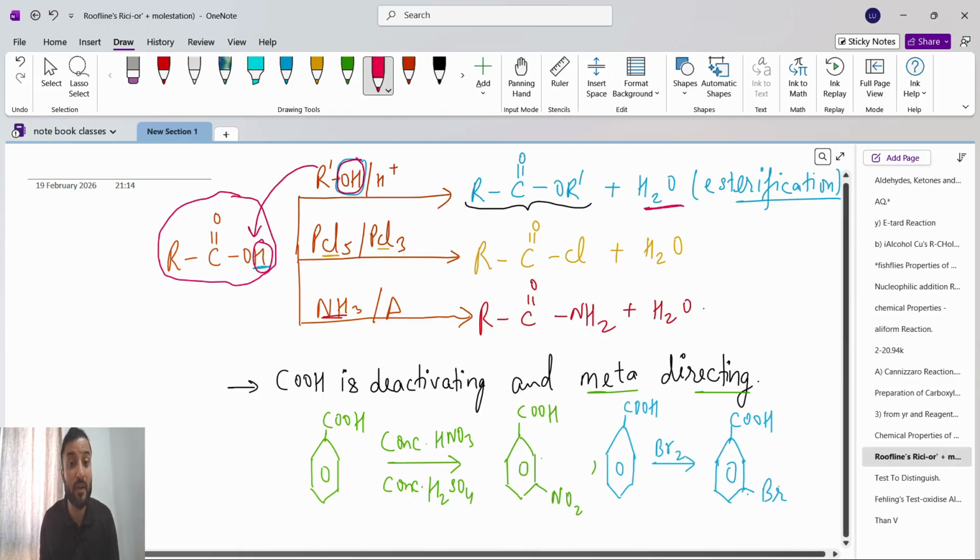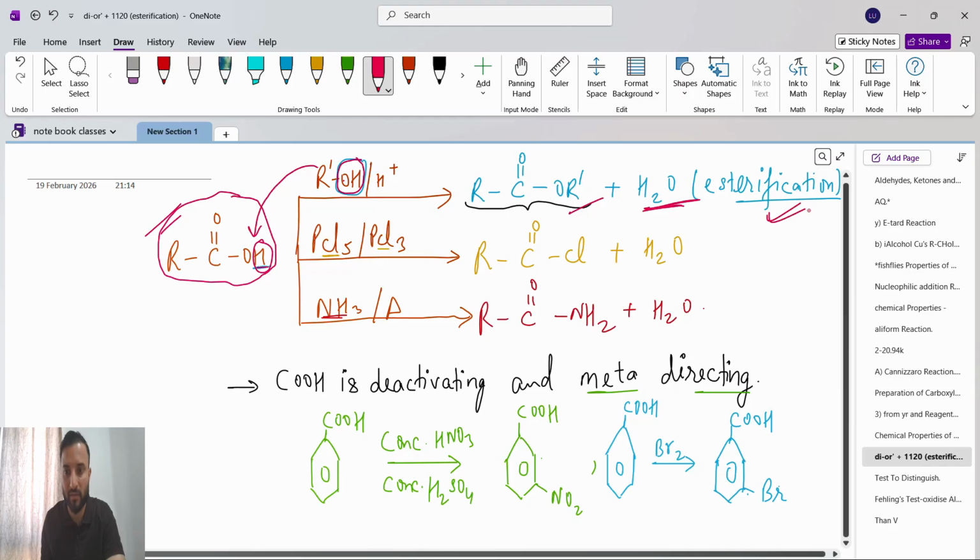Every time the reactant is the carboxylic acid group only. Now we have to see the reagent. If it is the carboxylic acid group reacting with R'OH in presence of H plus, this OH and this H will separate and make H2O, and the remaining R' will attach with O. It becomes RC double bond O OR', plus H2O.